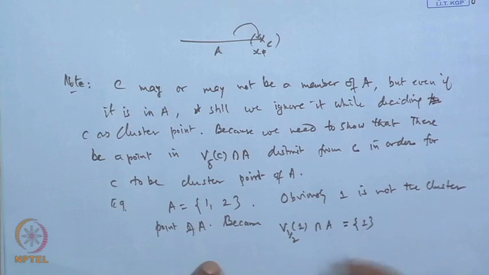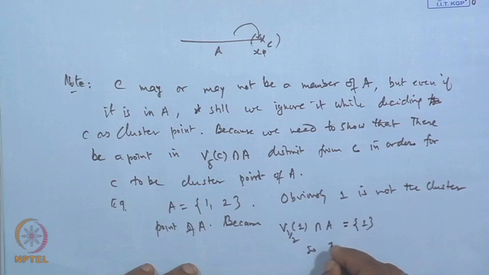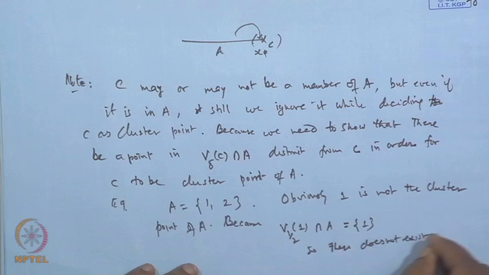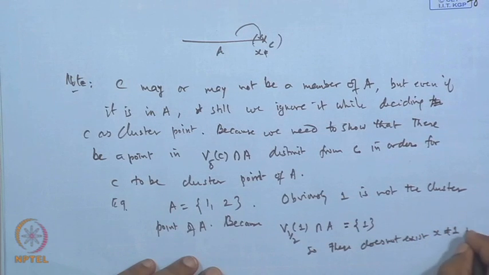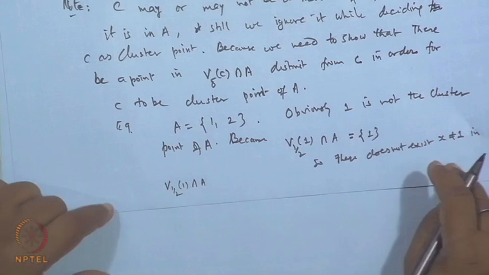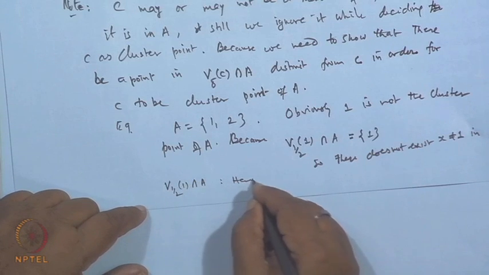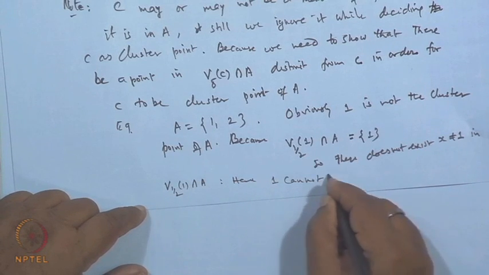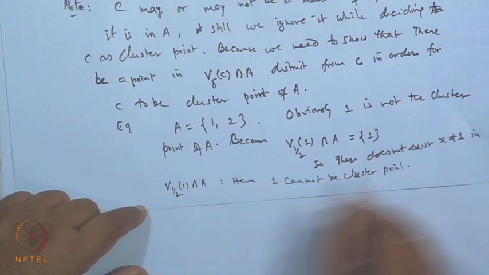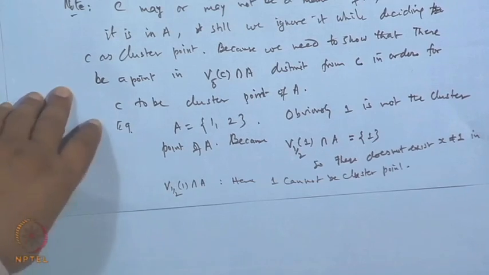So, there does not exist x different from 1 in this collection B(1, 1/2) intersection A. Hence, 1 cannot be a cluster point. Similarly, 2 cannot be a cluster point. This way we can identify them.